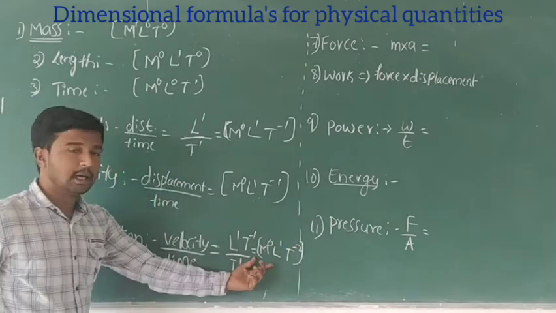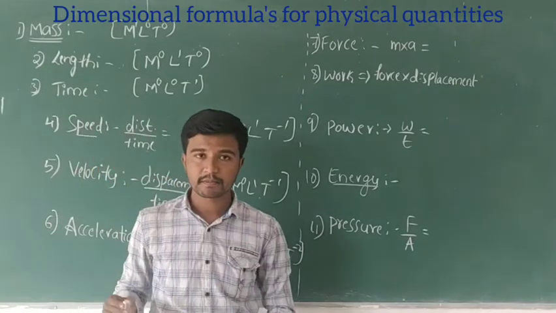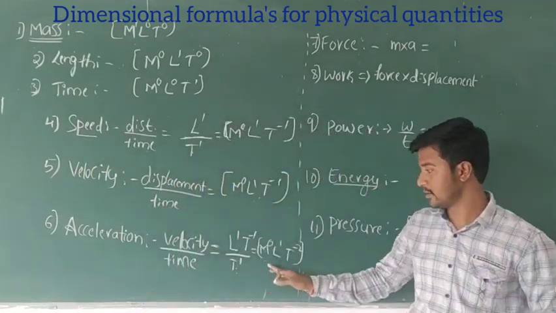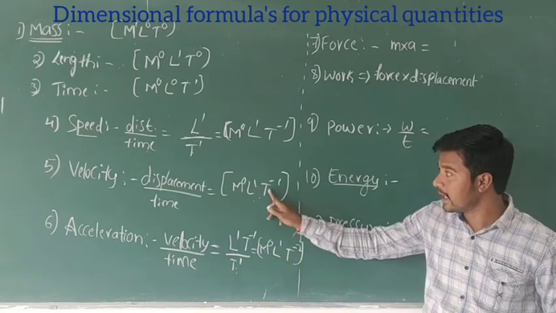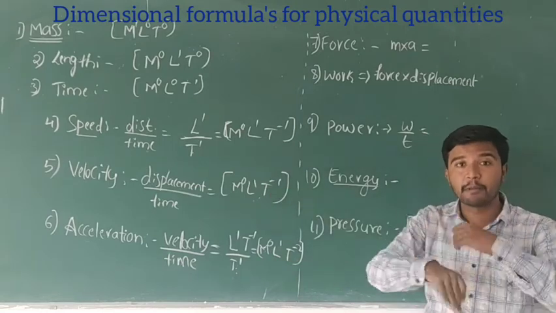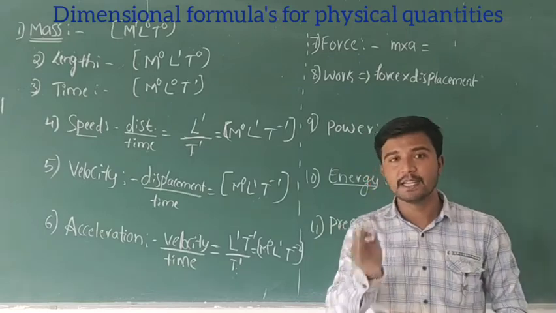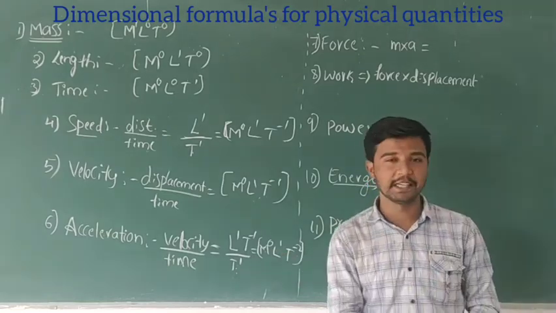This is the dimensional formula of acceleration. Don't get confused: M0 L1 T to the power minus 2. Here T to the power minus 1 becomes T to the power minus 2. That is the dimensional formula of acceleration.